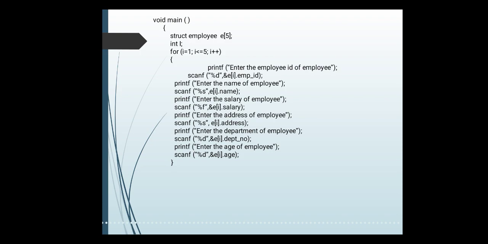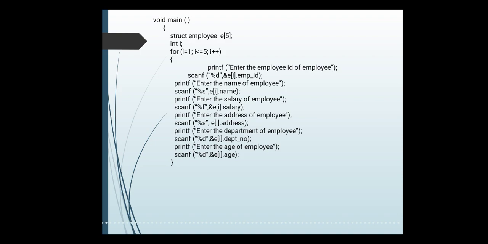Inside that loop we are accessing the employee information, that is the employee ID. And how will we access it? Here we are not saying E1 dot employee ID. What we are saying is E of i, because it is an array. So E of i, whatever the ith value is. E of 1 dot employee ID means it is accessing the employee ID of the first employee.